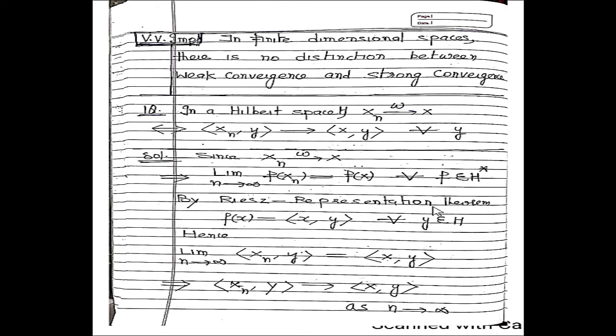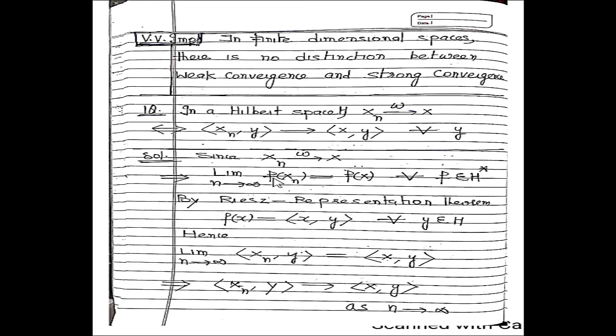Now by the Riesz representation theorem, if f belongs to H star, then there exists some unique vector y such that f(x) is equal to the inner product x comma y for every y belongs to H. Now substitute these values in this equation.